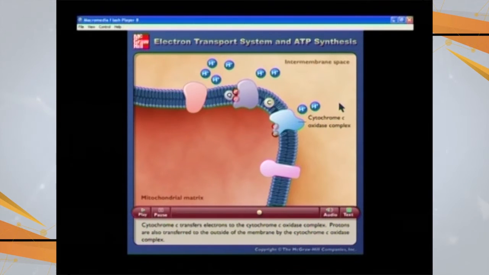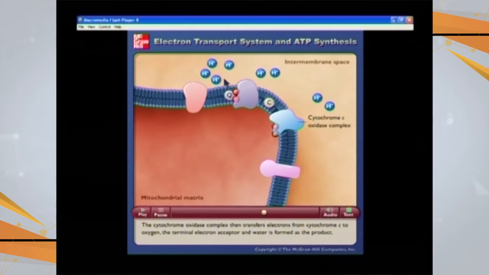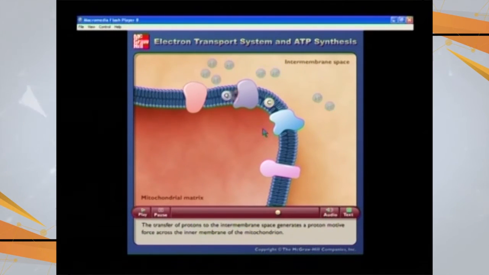The protons are going to leave outside, creating a proton gradient in the intermembrane space between the outer and inner membrane. These protons now are going to combine with the oxygen and these electrons to produce water molecules.